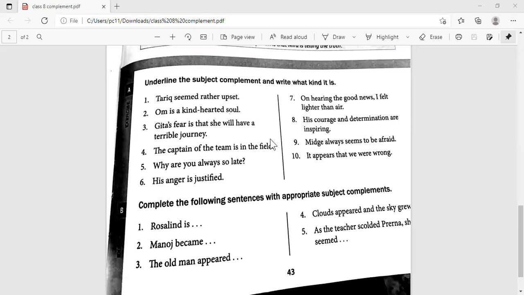Now, next is object complement. Subject, verb, object, right? So which kind of sentences require an object to make them meaningful?